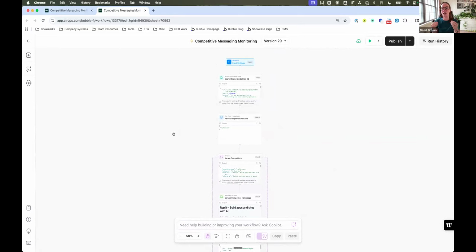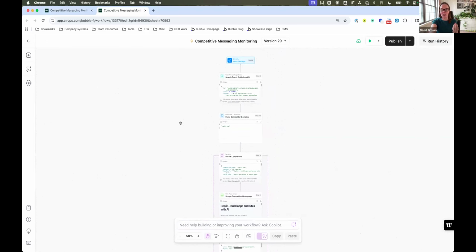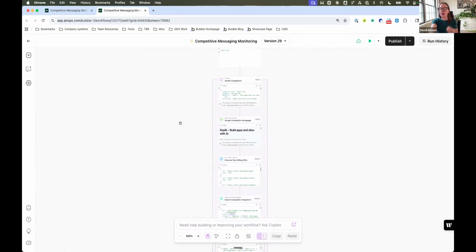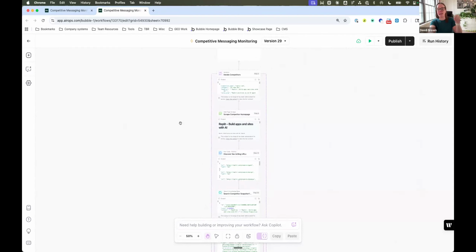And it also includes all of the previous snapshots that this workflow took of our competitors. So it will come in, it will look at our latest brand kit, and then it will go in and iterate through all these competitors. What it's doing is scraping the homepage, all of the pages linked in the main nav, and the last week's worth of blog posts for every single one of these competitors and comparing them to each other and also to the snapshot that it took last time the workflow ran.